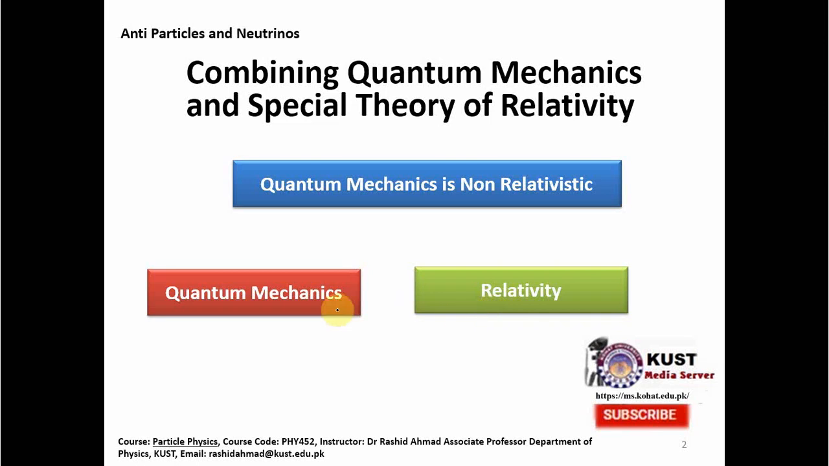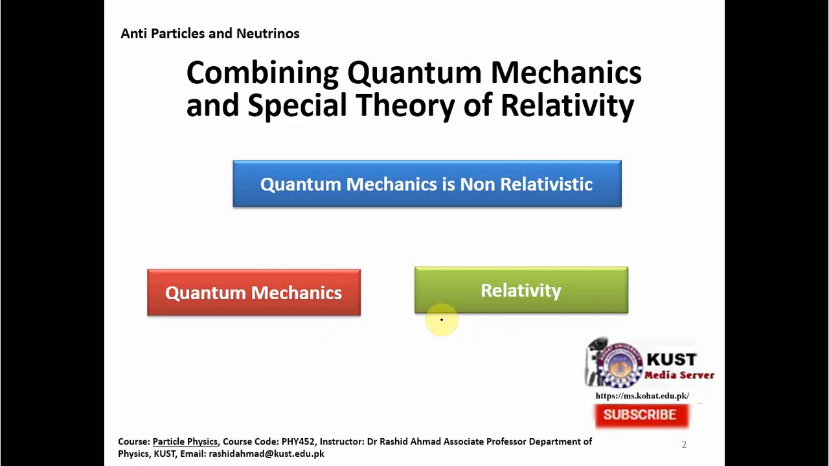So these two theories actually apply in different regimes. One is for the very small particles and the other is for the very fast particles. And the question arises: what happens when we have particles which are very small and also moving very fast? That means we have to apply a theory which is a combination of them. So this is the first point.